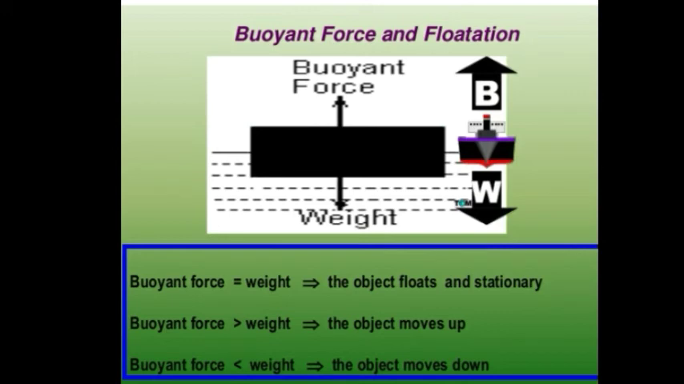If the buoyant force is greater than the weight of the object, then the object moves up or floats above the surface of the liquid. If the buoyant force is less than the weight of the object, then the object moves down or it sinks.